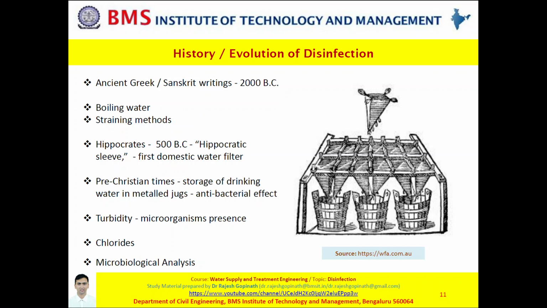During those days, the disinfection technique mostly dealt with boiling the water. Also, apart from boiling, the treatment techniques also spoke about filtration and straining. Let me make it very clear to you. If your water is turbid, then the effect of disinfection would not be high. So it is very interesting and important to note that even during the olden era, people were aware that it is important to remove the turbidity in drinking water if disinfection had to be effective.